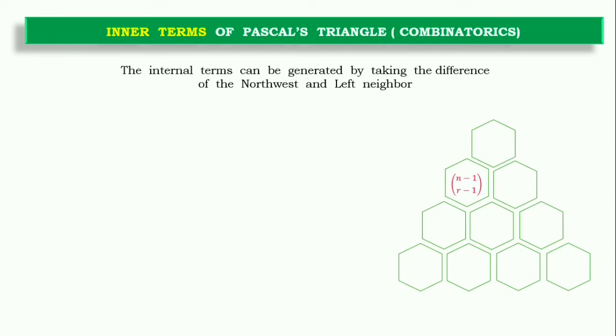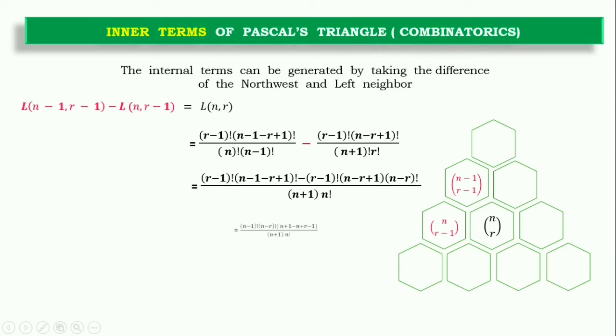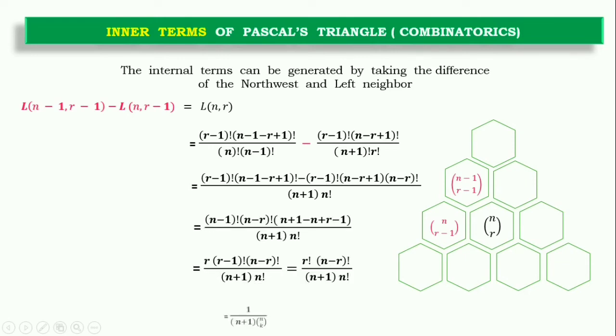Let it be a segment, not from Pascal's triangle, it is the Leibniz triangle, and the first term is L(n minus 1, r minus 1), and this will be L(n, r minus 1), and on the difference we will get L(n, r). We can also prove this using the combinatoric formula of Leibniz here, and we can solve this easily, so that we can prove that it is combinatorially true.